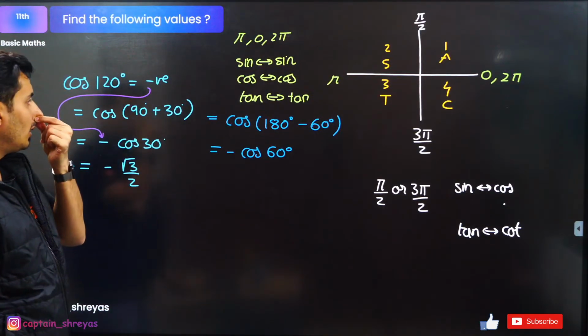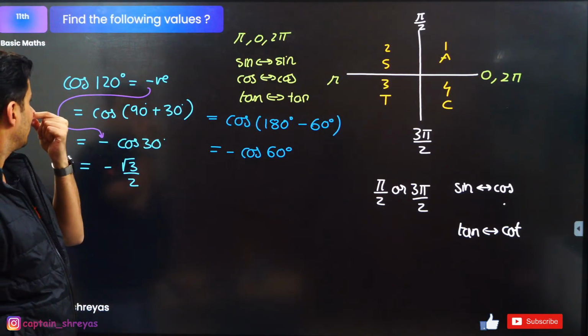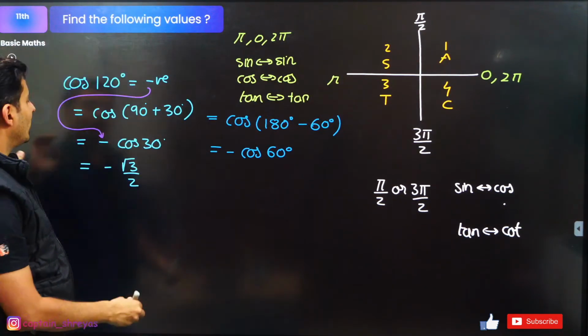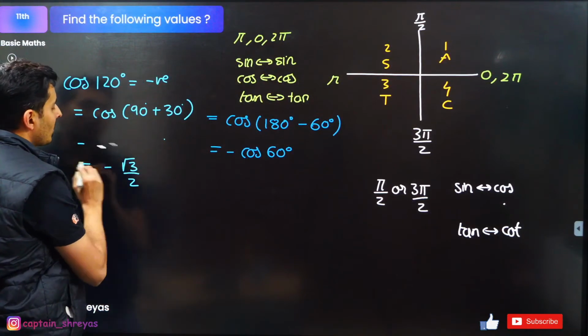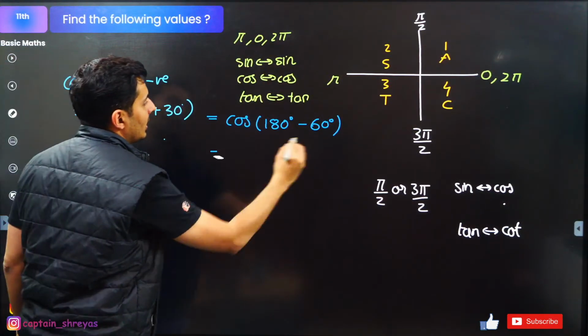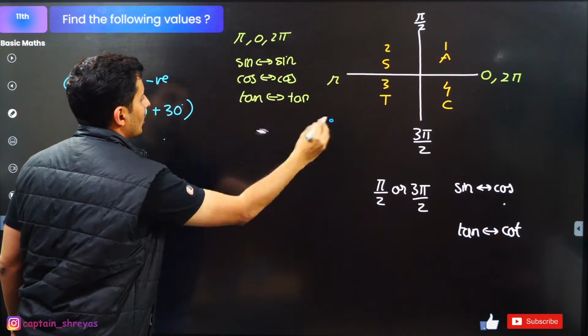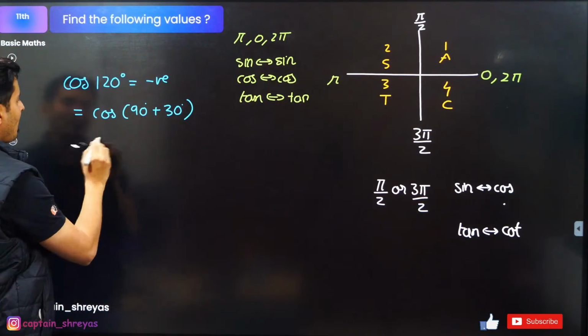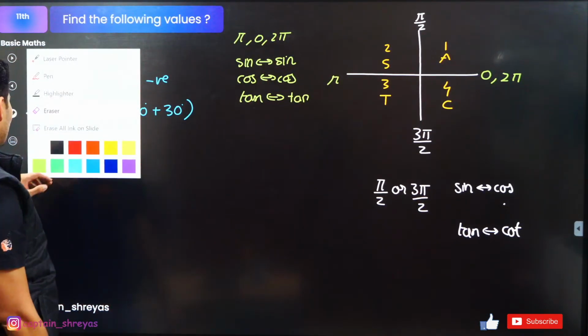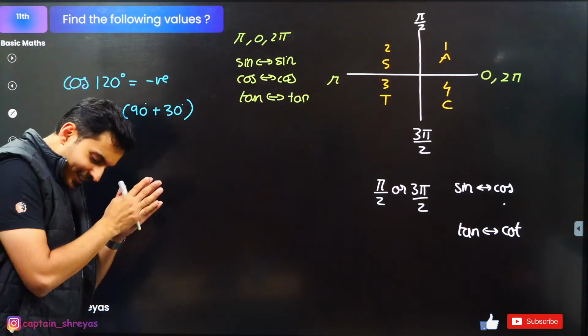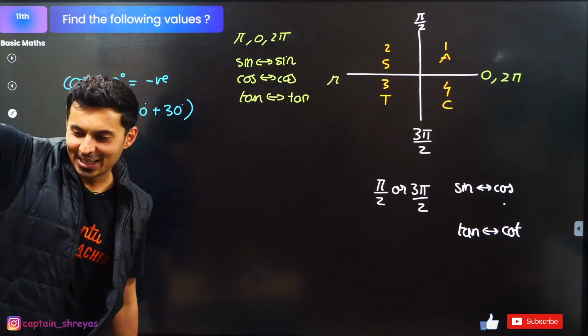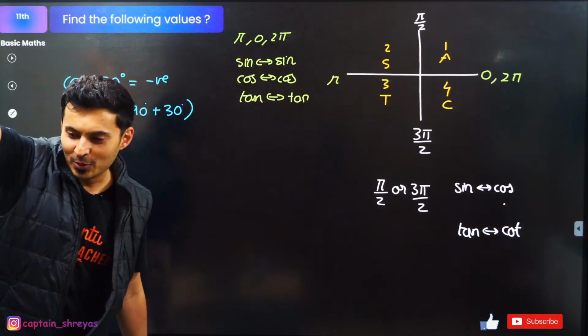Okay, so I think, what did I do, guys? I'm so sorry. I'm feeling like a fool now. Let me just do this again. What did I just do? Cos should become sine, sine should become cos. Sorry, guys. So sorry. Ignore. Just forget. Thank you so much.